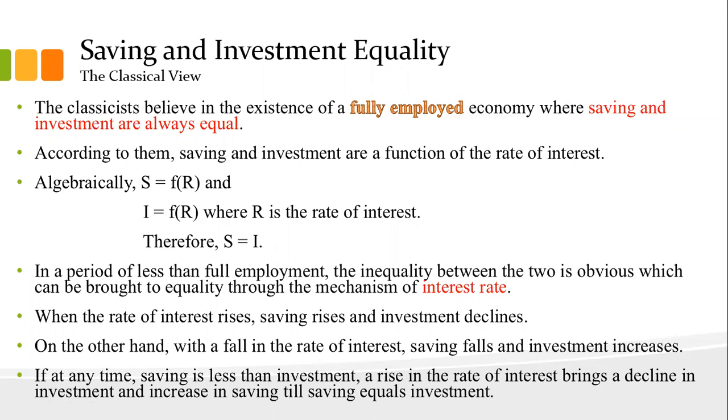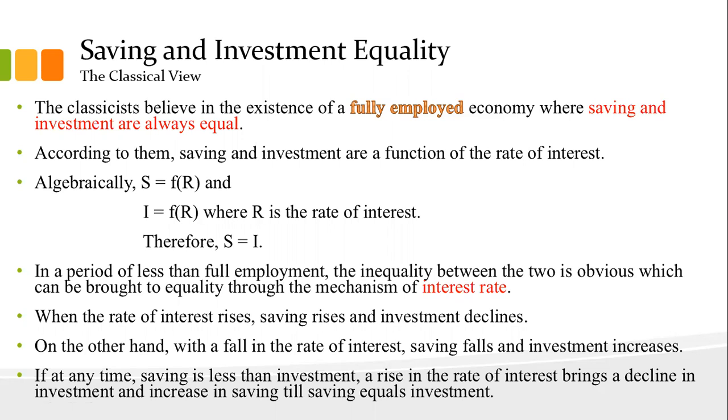So under this we will discuss the classical view, what is the traditional view on this saving and investment equality, and we will see the Keynesian view also, the modern view. So let's first start with the classical view, and in this module, with the help of one graph, I will try to explain you.